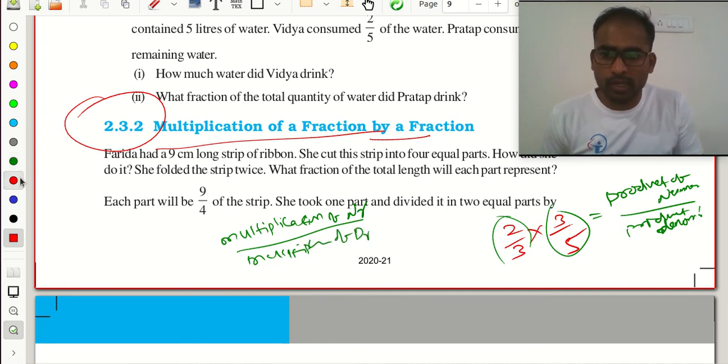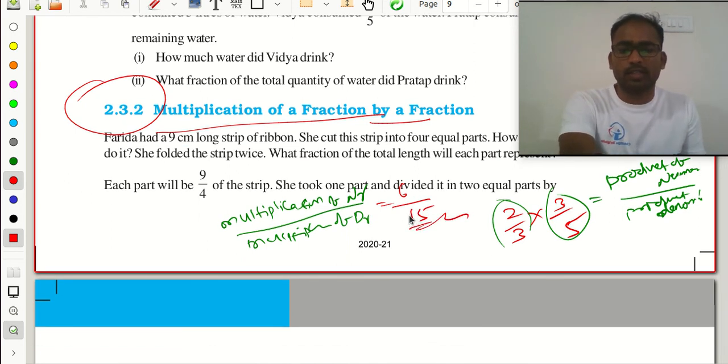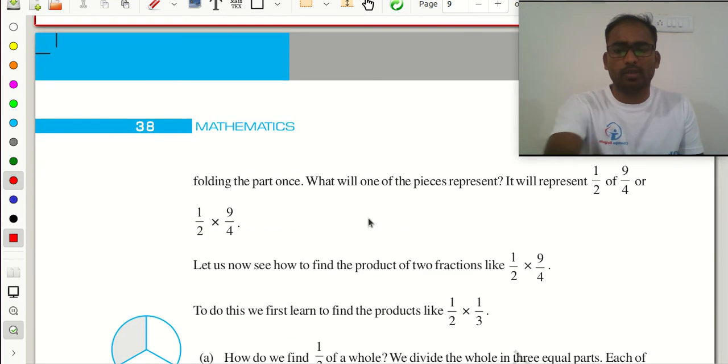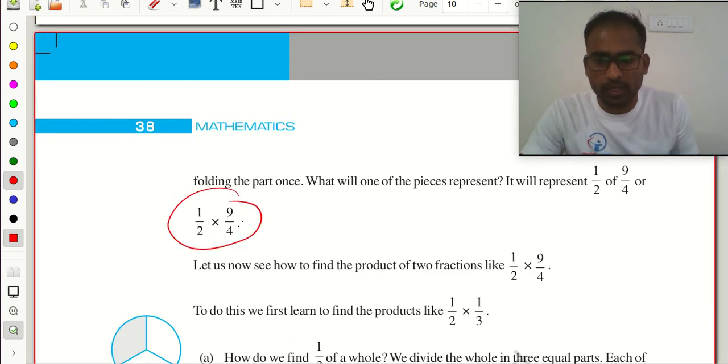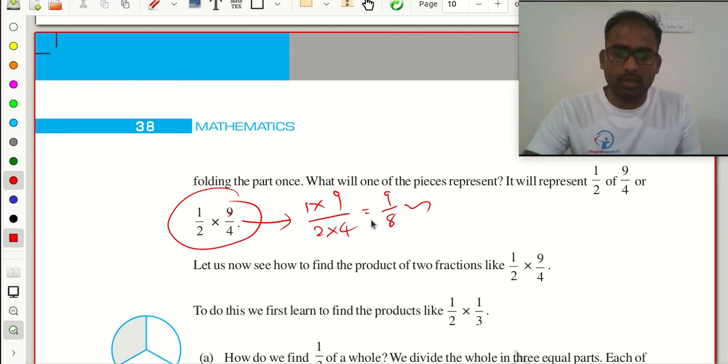So what is its value? 2 multiplied with 3 is how much? 6. 3 multiplied with 5 is 15. So like this only you need to multiply two fractions. See here, what is the value here? Please tell me for this. 1 multiplied with 9, 9 by 8.